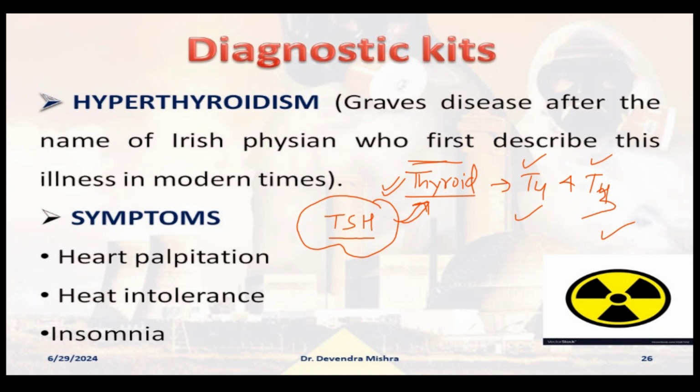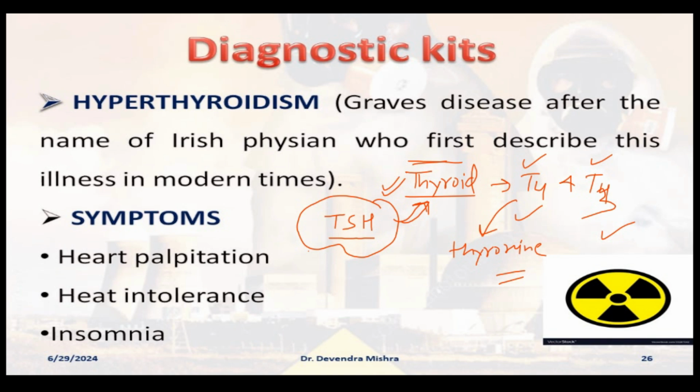I have written T4 and T3 in that way because first of all, you see your thyroxine, which is your T4. T4 is your thyroxine, right? First this thyroxine is produced, and after that T3 is produced, which stimulates the metabolism of almost every tissue of the body. That's why this thyroid gland is very, very important. First of all, you should know this.